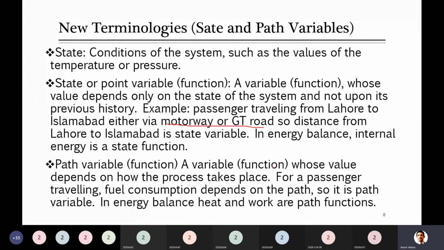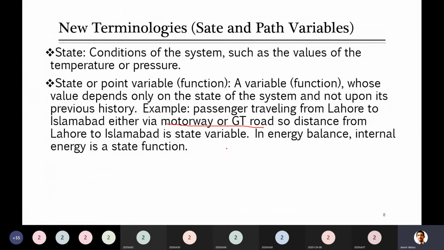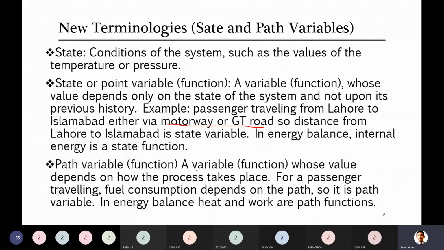Another is the path variable. A path variable is a variable which depends on the path you are following. In the example I gave, one passenger traveled from Lahore to Islamabad, and for simplicity, by their own car.